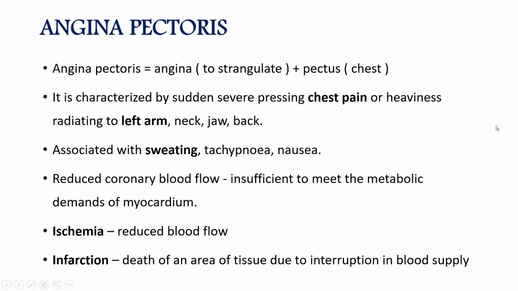So angina pectoris. What is angina pectoris? We can divide angina pectoris into two parts, angina and pectus. Angina means to strangulate, pectus means chest. This angina pectoris is characterized by sudden severe pressing chest pain or heaviness that is radiating to the left arm, neck, jaw, back, even abdomen also. It will spread, that chest pain.